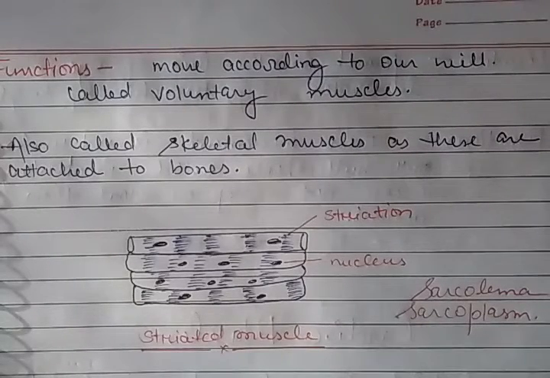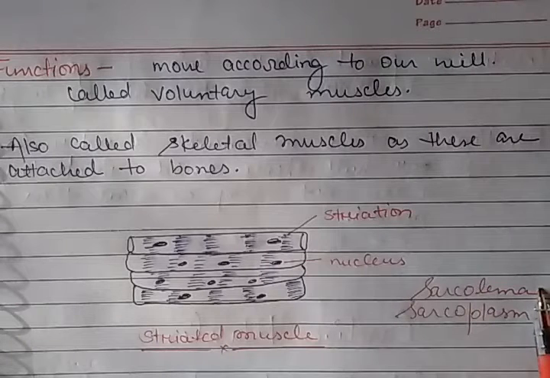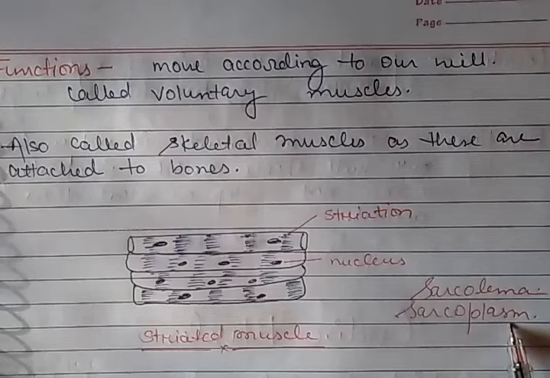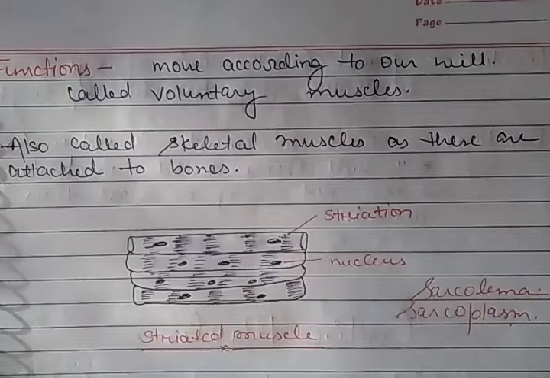This is another special term given to the cell membrane and to the cytoplasm of the muscle cell. So you have to remember this. So this is all about the voluntary or striated muscles.